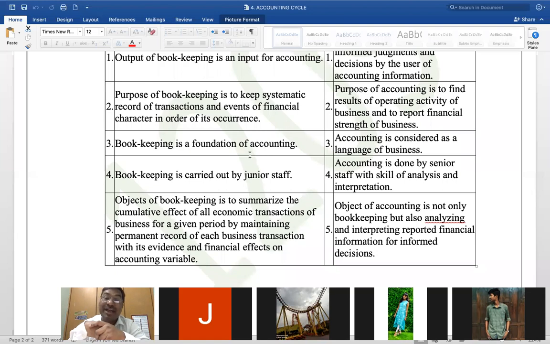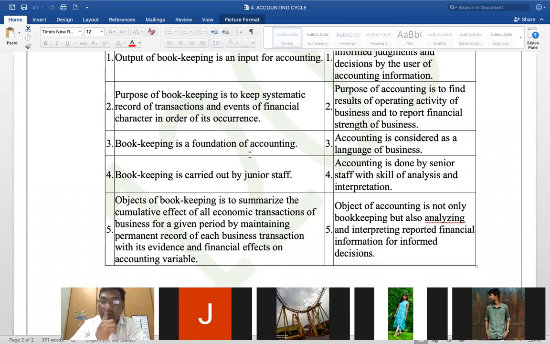But accounting is done by senior staff, especially with accounting knowledge, particularly by a professional, at least by a chartered accountant, or sometimes at least by one who has done intermediate of ICAI, or CMA, right? The object of bookkeeping is to summarize the effects of economic transactions.